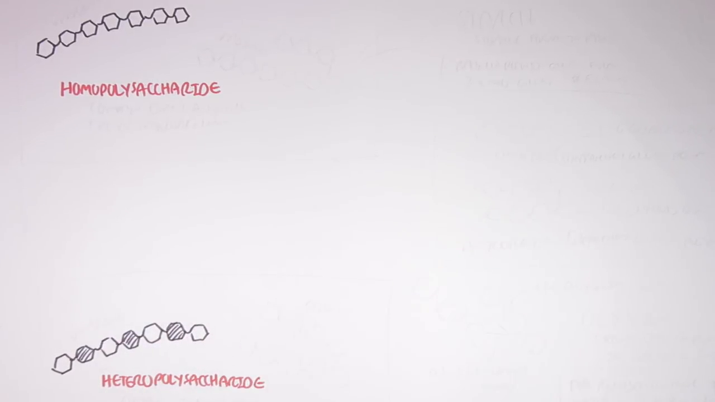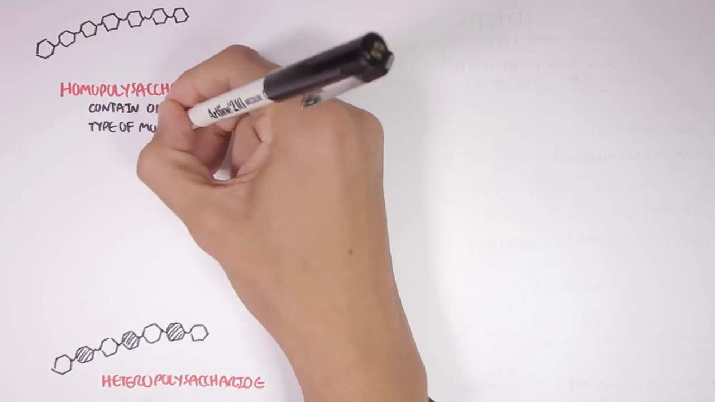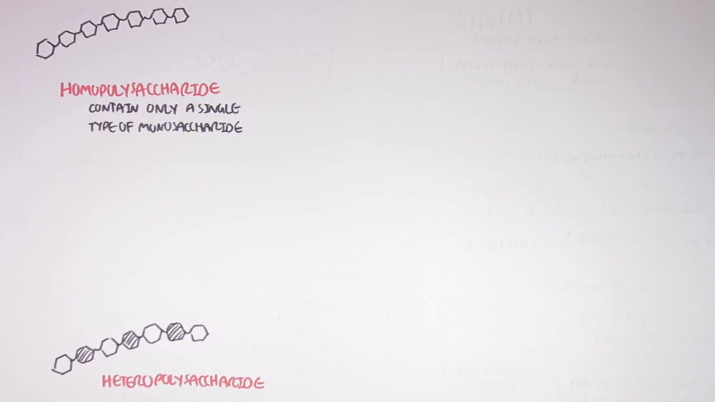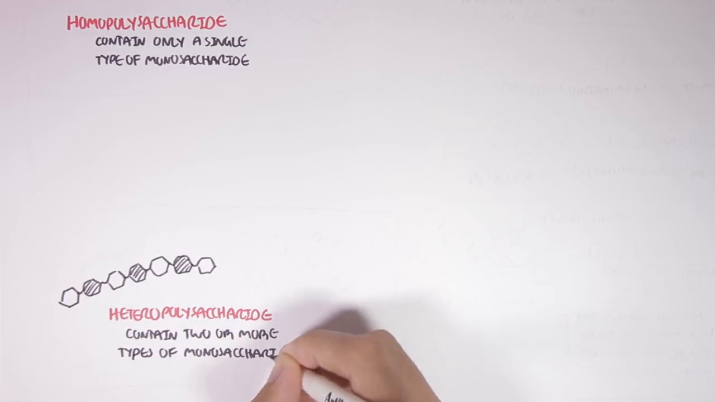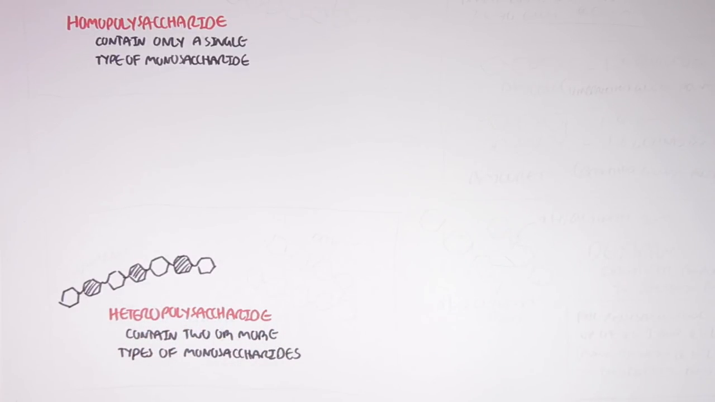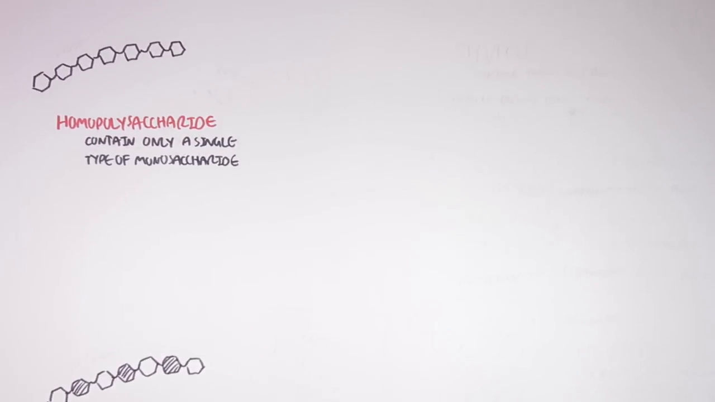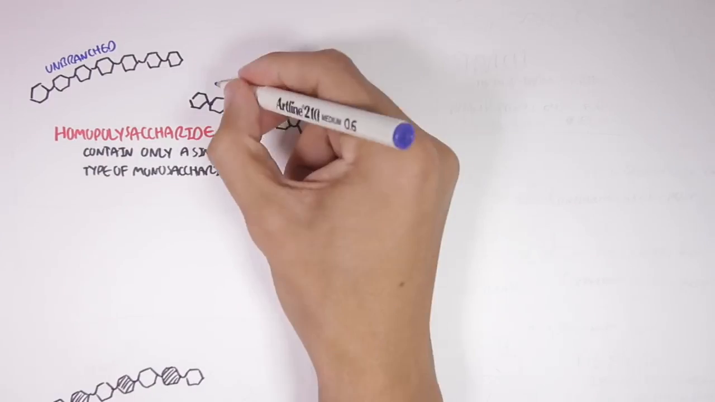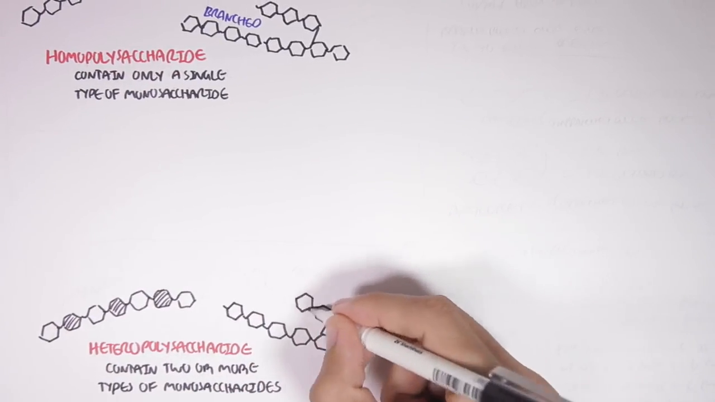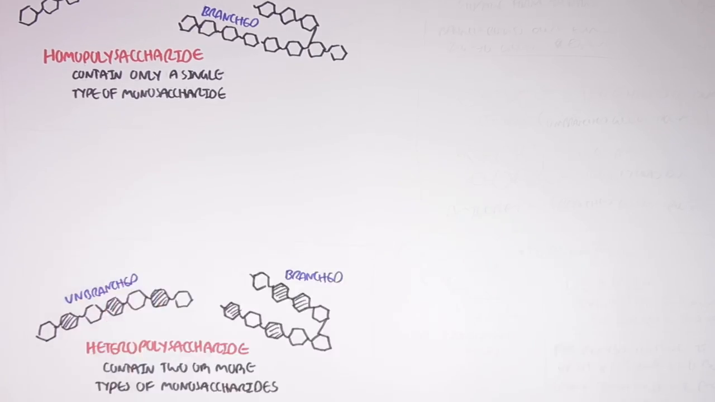A homopolysaccharide means the polysaccharide only contains a single type of monosaccharide. For example, it only contains glucose molecules linked together. A heteropolysaccharide means that the polysaccharide contains two or more different monosaccharides. So for example, a long chain of fructose and glucose molecules. To make things a little bit more interesting, a polysaccharide can also be unbranched, like what you see here, or it can be branched. This goes for both homopolysaccharides as well as heteropolysaccharides.